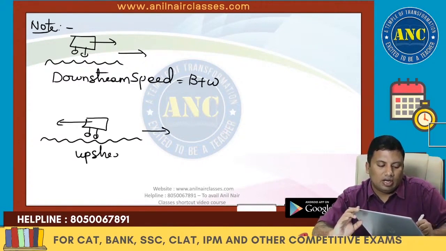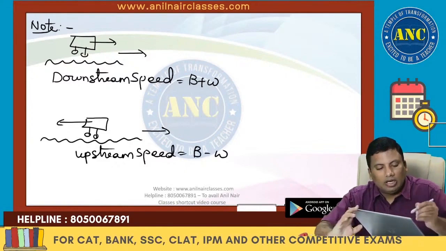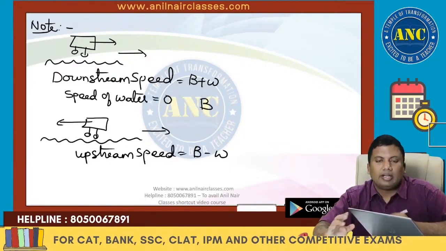This is called upstream speed, B minus W. If the speed of the water is 0, then it is B.